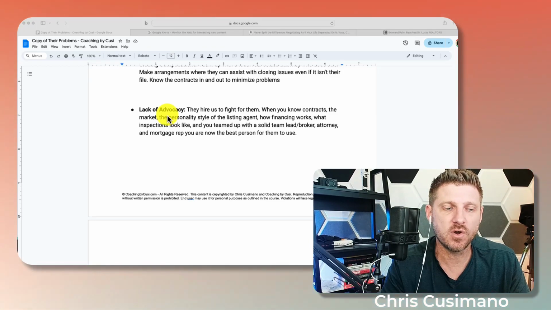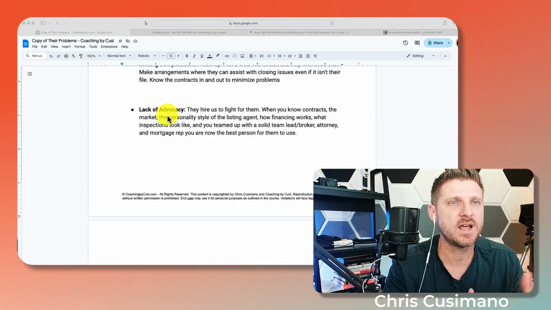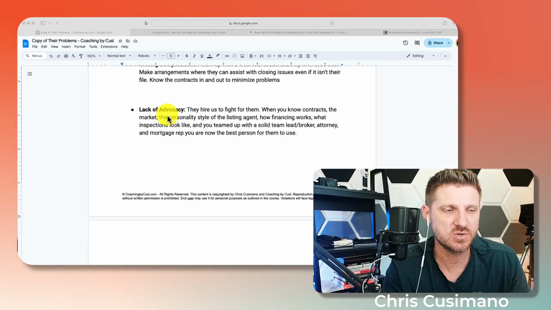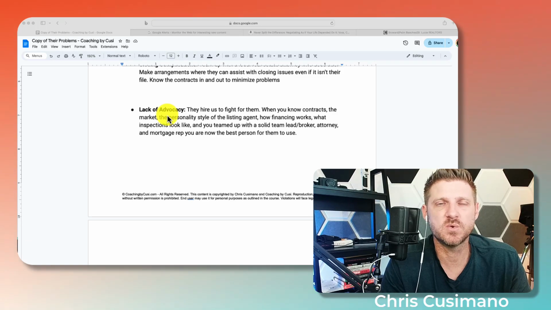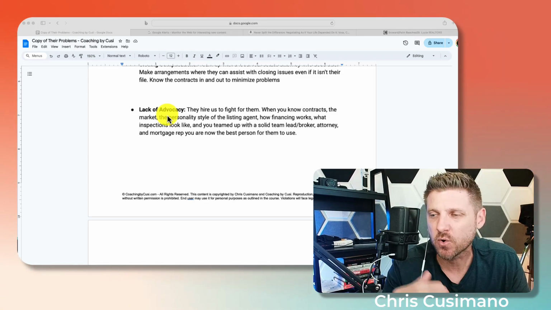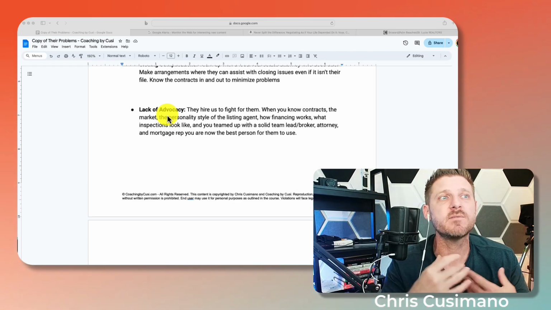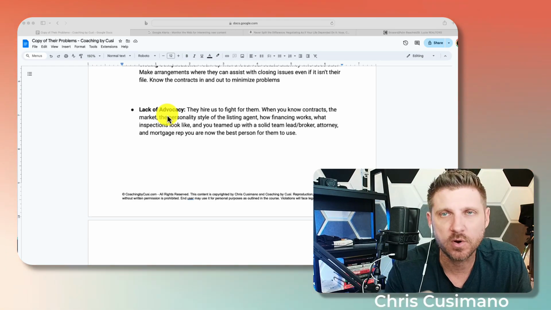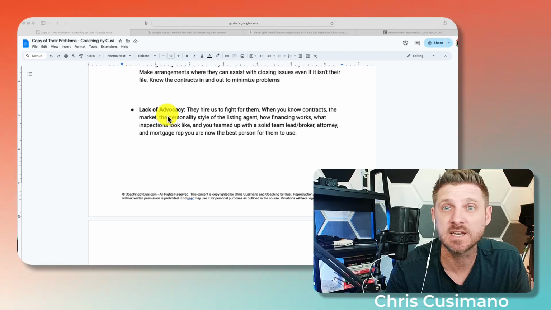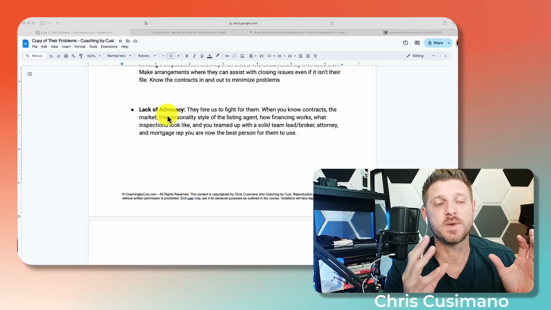And if they're doing things on their own, they might not know what's right or wrong. They might not know the situation. This is a very emotional thing for people, as we mentioned before, and they won't really know what to do in these situations because they haven't been here before. So you can say, listen, I got you no matter what. I'll make sure this gets done. And even if you're not experienced, say, my broker, myself, my team leader, my real estate attorney, we got you. We'll make sure this is all taken care of.